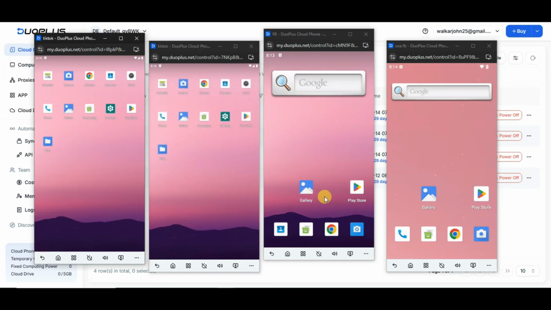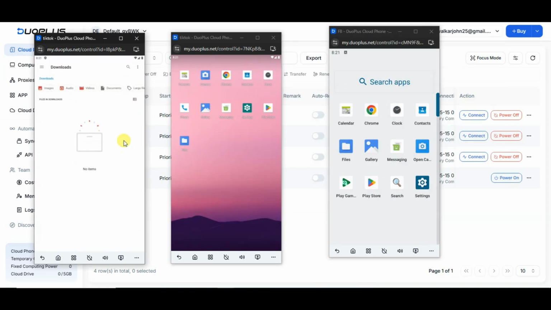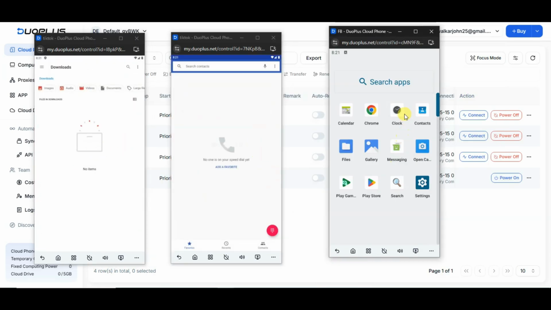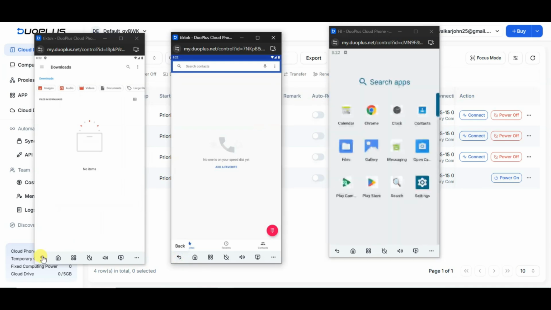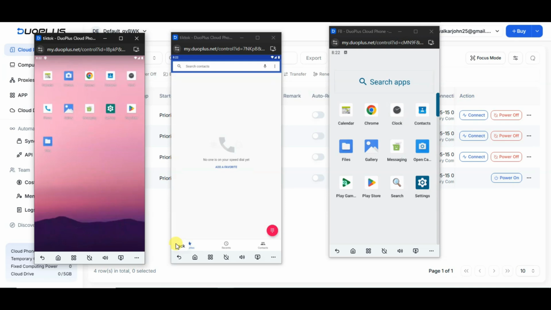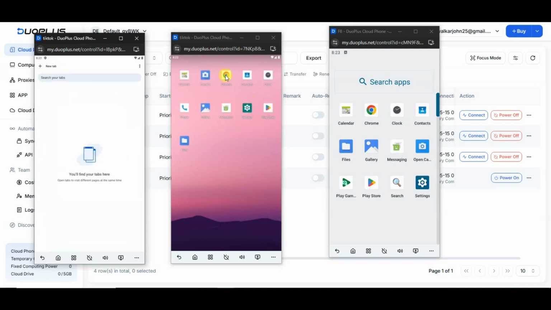You can open Gallery app. You can visit Play Store. You can visit Chrome browser. You can click here to open Gallery app. You can click here to go back. You can open File Manager. You can open Phone. You can open any application in your cloud phone. You can click here to go back. Now I'm going to open Chrome browser.